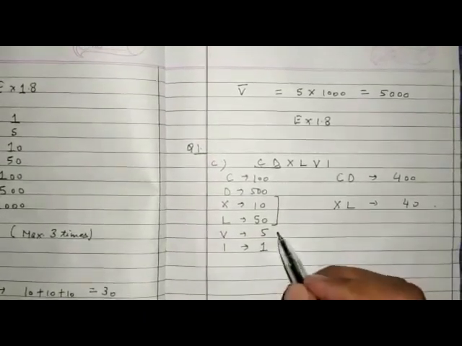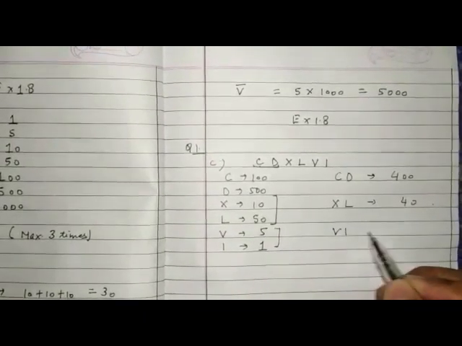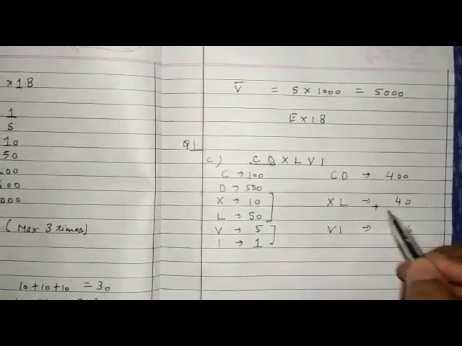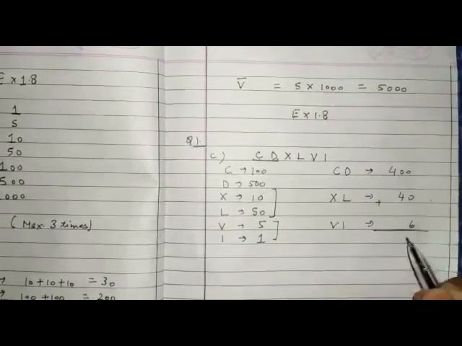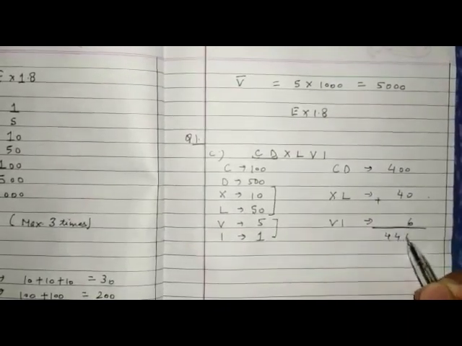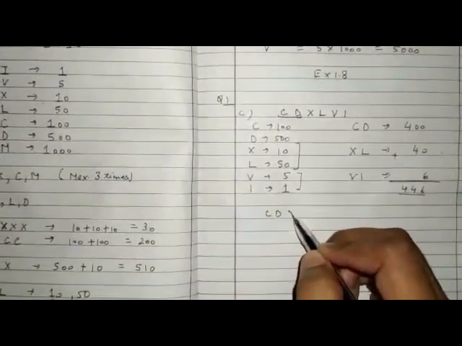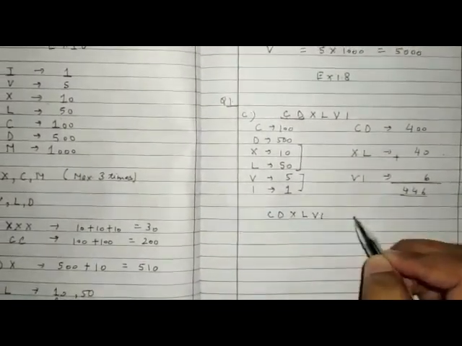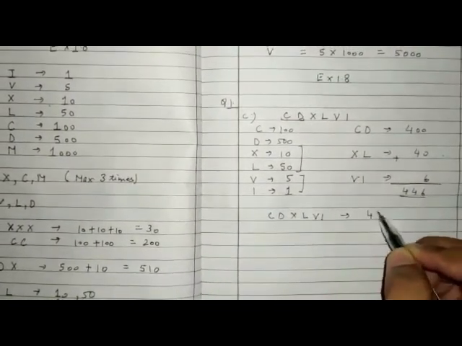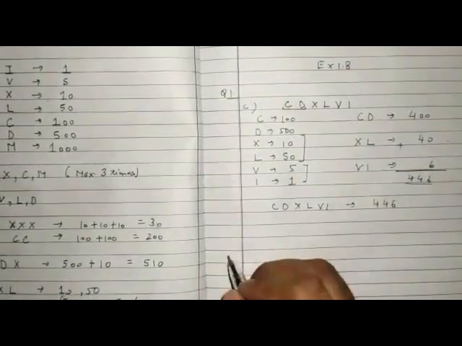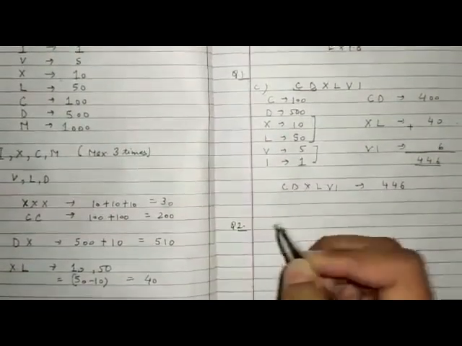So we have to add these two. That means VI represents 6. So for complete value, you have to add these values. Your answer is 446. Means CDXLVI, its value is 446. Clear?